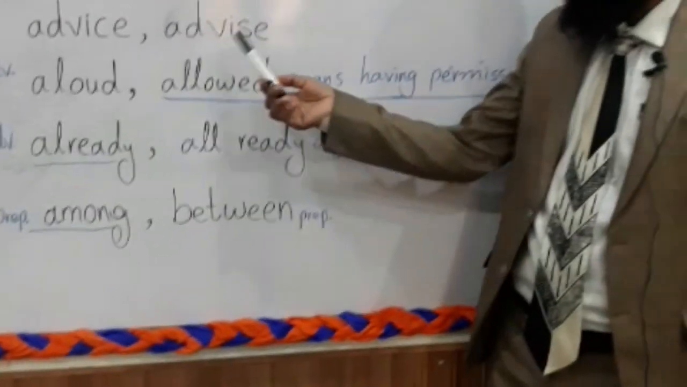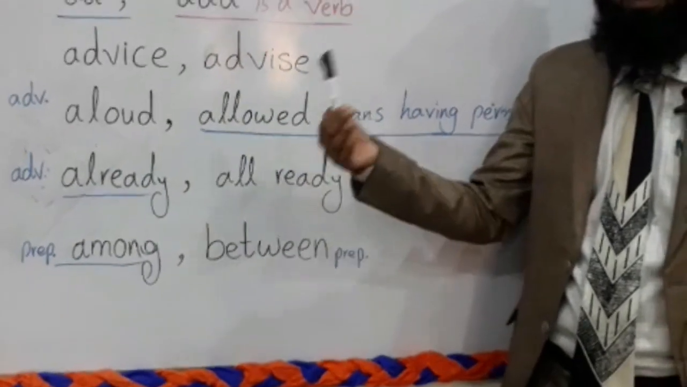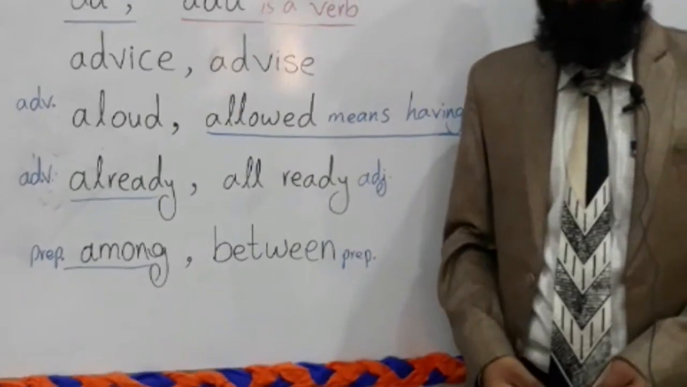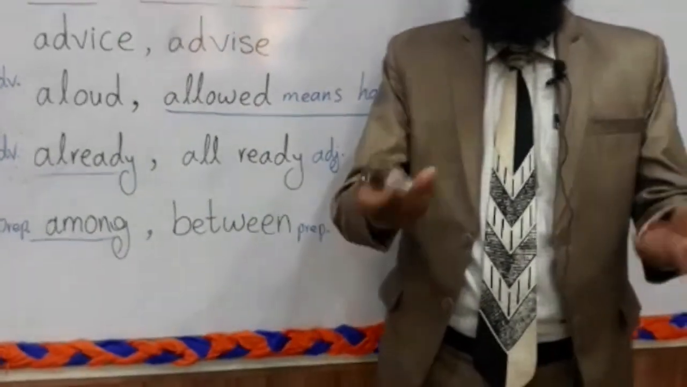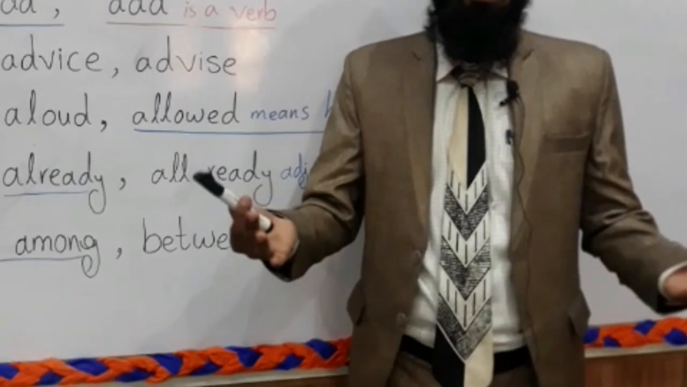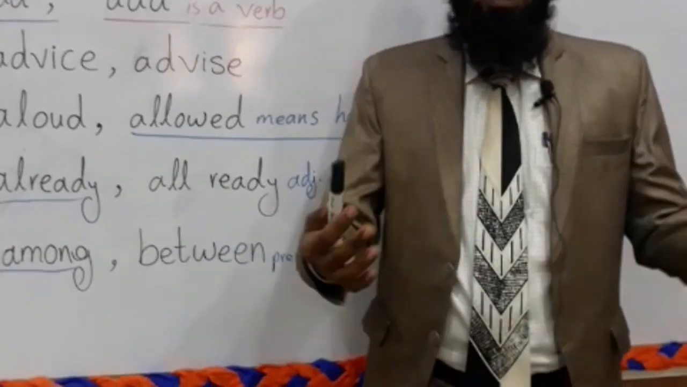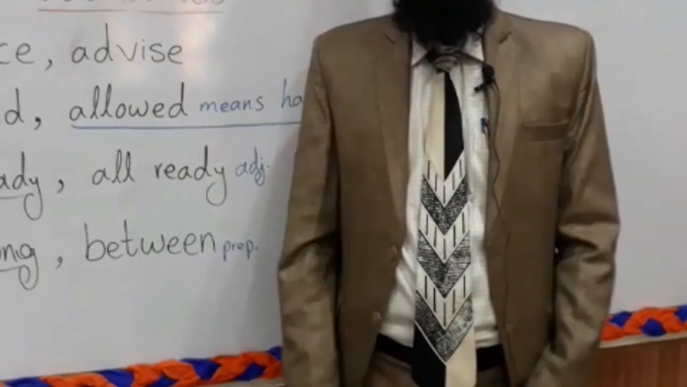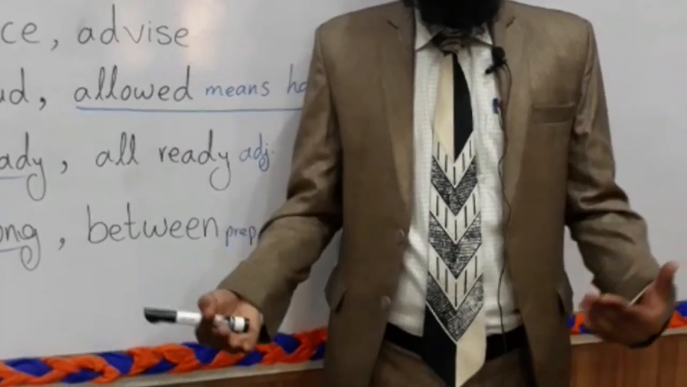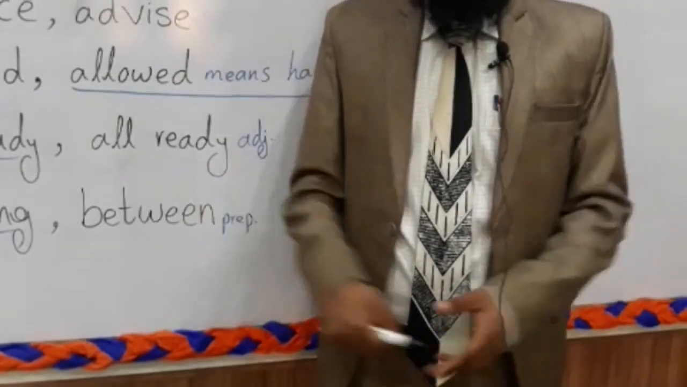Advice, advise. This is a noun, advice, and this is a verb, advise. For example, how do we use this advice? This is my advice for you to study about Islam, to search about Islam. He has given me good advice, pieces of advice. The teacher has given me so many pieces of advice.